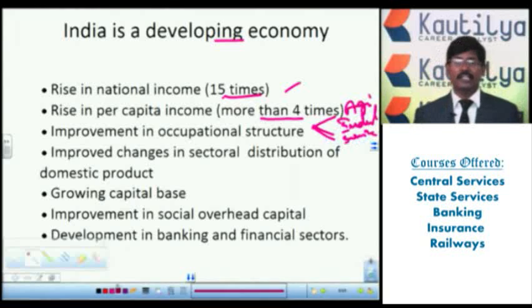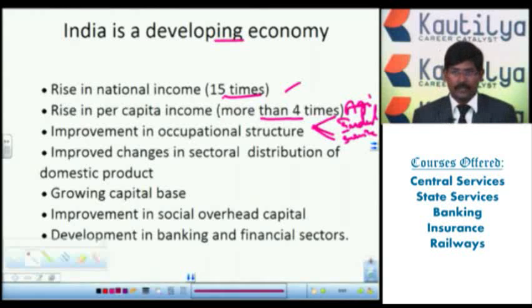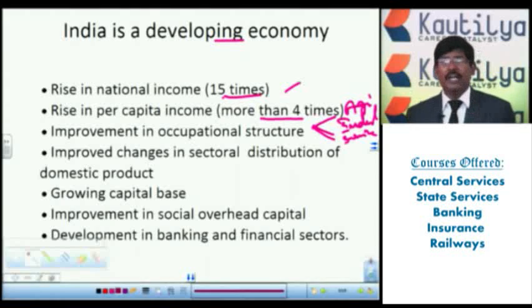If you observe, the agriculture sector is the primary sector, the industrial sector is the secondary sector, and the service sector is also known as the tertiary sector. Here there is an improvement in occupational structure. Previously, the maximum population of India depended only on agriculture and agriculture-based activities. Nowadays we also look to the secondary industrial sector and the service sector. So there is an improvement in occupational structure.